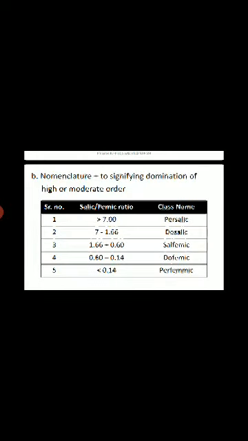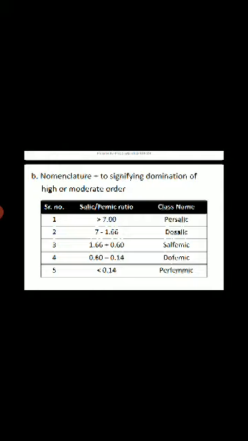Next, nomenclature. To signify domination of high or moderate order, it is a ratio of salic and femic. If the ratio is greater than 7, the class is persalic. In between 7 to 1.66, dosalic. 1.66 to 0.6, salfemic. 0.6 to 0.14, dofemic.